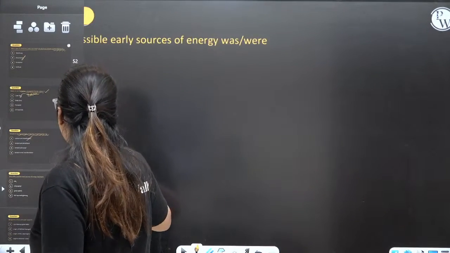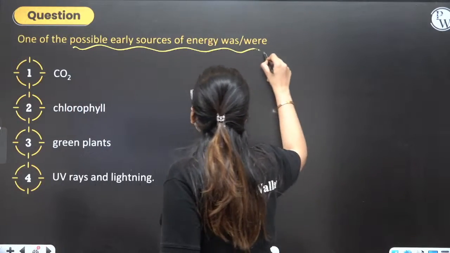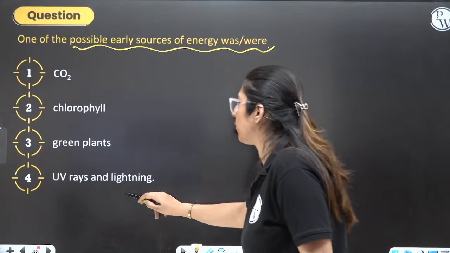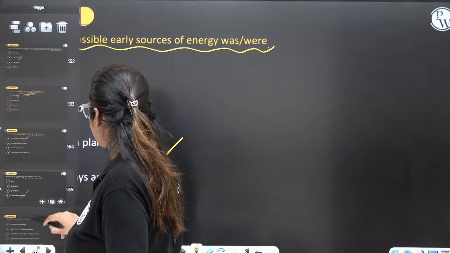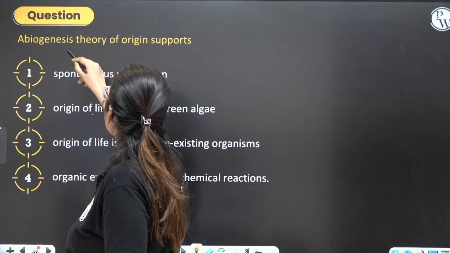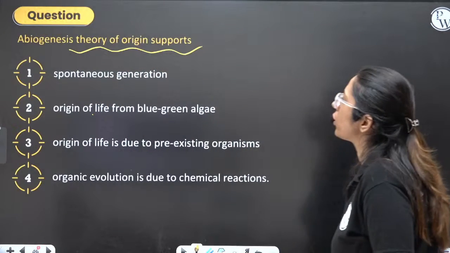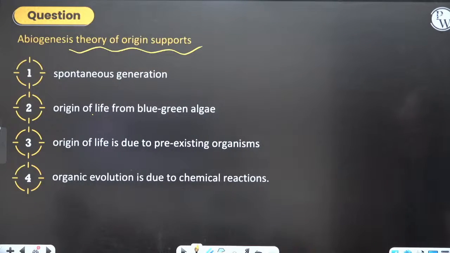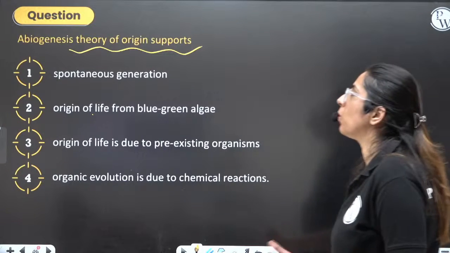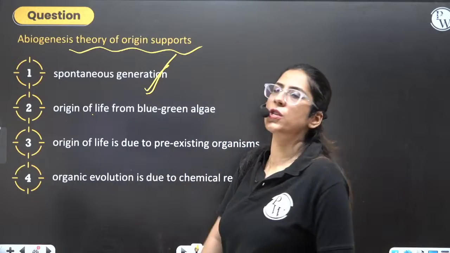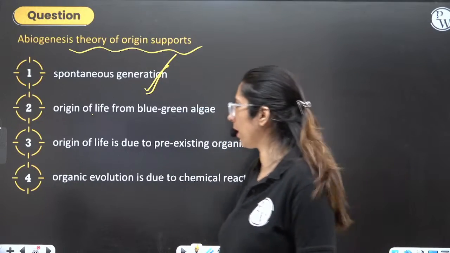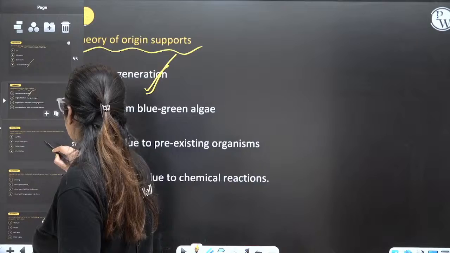Okay. One of the possible early sources of energy was UV rays and lightning activities. Okay. Next is abiogenesis theory of origin supports. Come on. Abiogenesis. What does it support? It supports spontaneous generation. Sudden formation. Okay. Very nice.